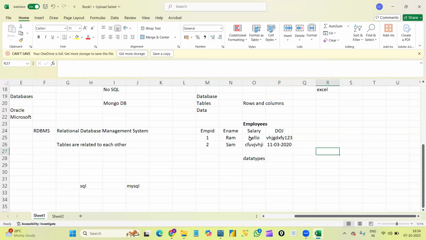It won't throw any error that you are entering irrelevant data, or that you are entering wrong data. It won't tell us. It won't throw us any error. Whatever data we enter, it will just accept. Right? This is one of the biggest drawbacks of Excel files. Whenever we are trying to store huge volumes of data in an Excel file, definitely, we are humans, we can make mistakes, right? If we mistakenly enter any wrong data, it will just accept, and this is one of the biggest drawbacks.